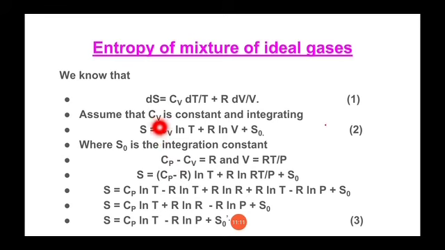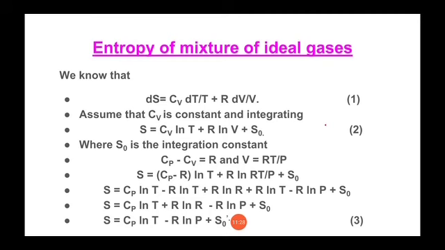Instead of Cv, we have to use Cp minus R. Instead of V, we have to put RT by P. Then simplifying this equation, simply we have to cancel two terms, that is R ln T. One is positive and one is negative, so they will cancel out. So that is our equation.